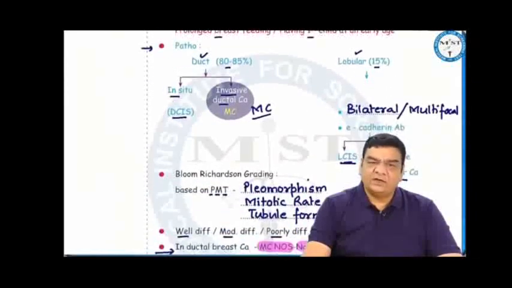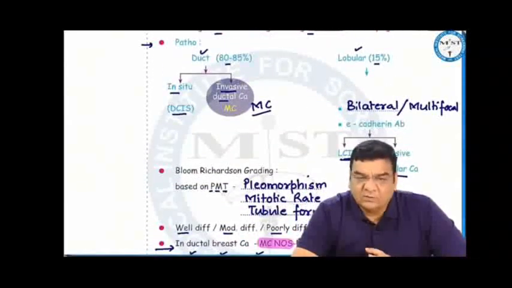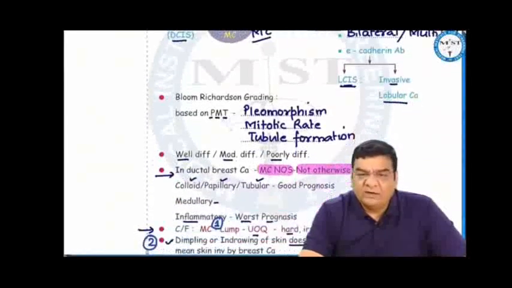Pathologically, breast cancer can arise either from the duct or the lobule, most often from the duct. Both can be in situ and invasive types. Most common is the invasive ductal cancer. Remember, lobular cancers are usually bilateral, multifocal, and they're associated with E-cadherin antibodies. According to the newer guidelines, the lobular carcinoma in situ is now not considered as cancer. It is actually a benign entity with malignant potential.